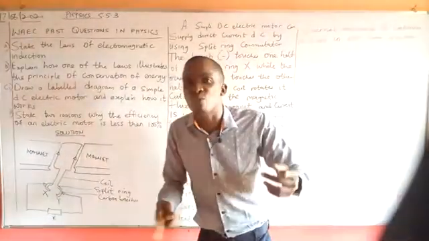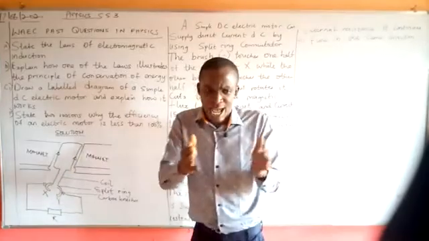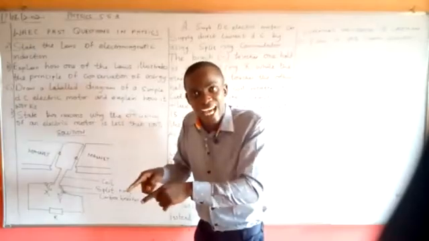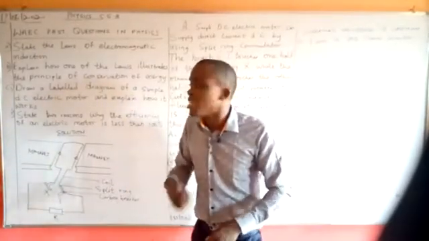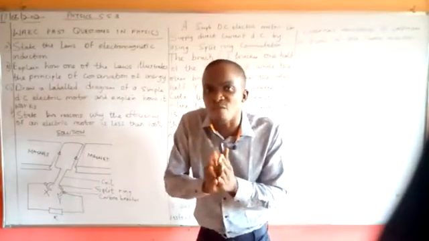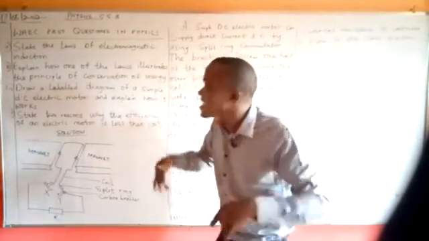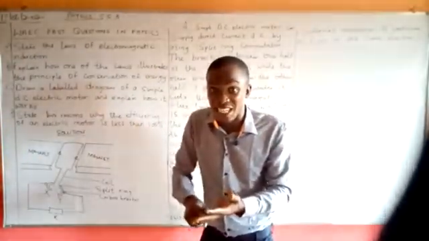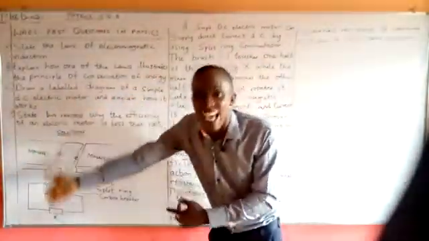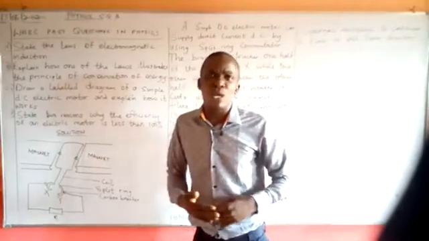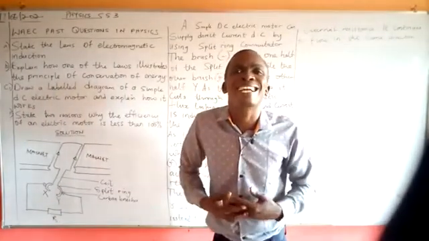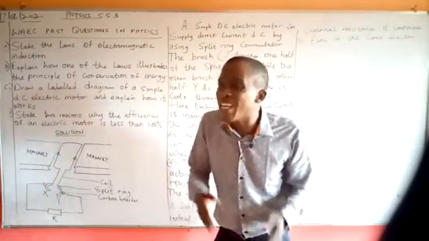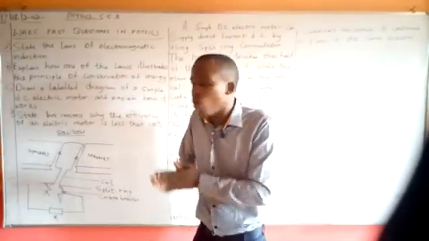Now, during the process of this motion, at first the machine has potential energy, which is a type of what? Of the mechanical energy, which is now being converted to kinetic energy. Now it is when the kinetic energy takes place, all of them embedded in mechanical energy, that electrical energy is now what? Formed. Meaning that mechanical energy, with the help of potential energy and kinetic energy, is being transformed into what? Electrical energy. Now, many of us have generators at home, and we know very well that a generator cannot generate light when it is not in motion, when energy has not been transformed from one form to the other.